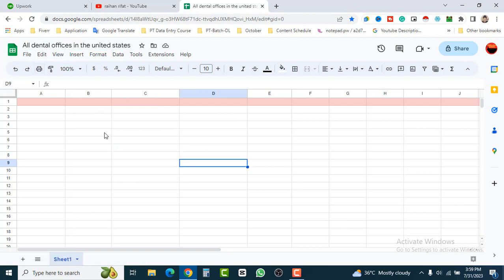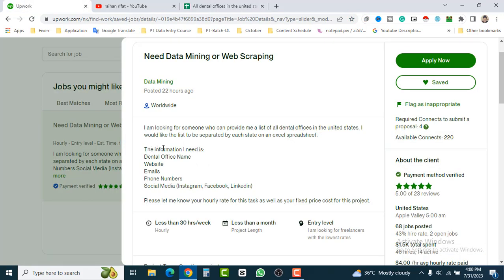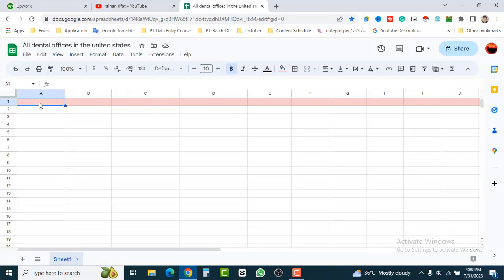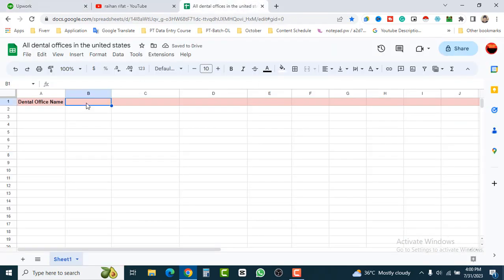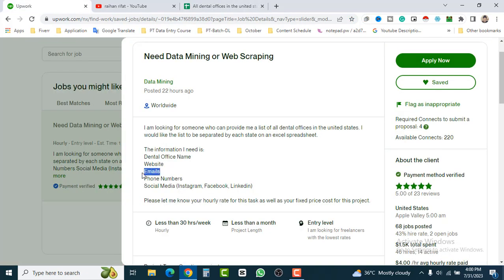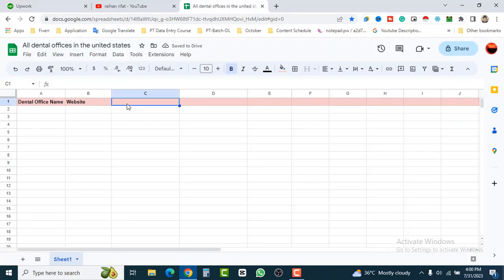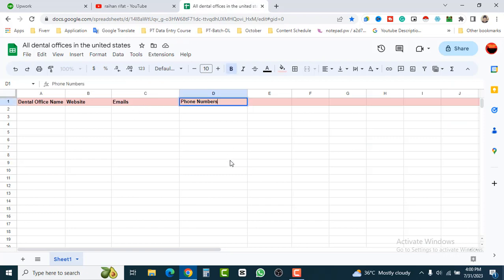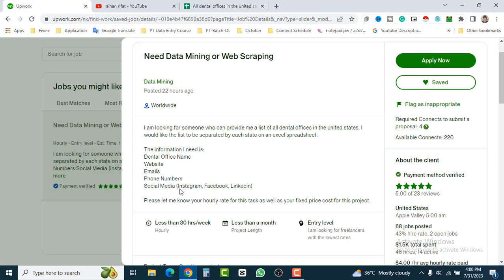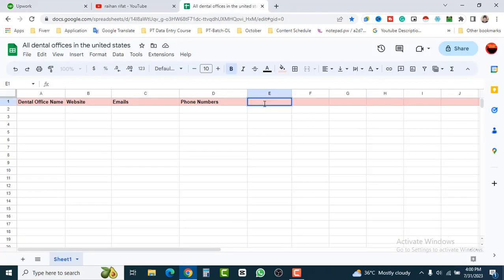So we have to input column names in columns A, B. The information should be like this: the first column should be dental office name. The second would be website, and the third one would be email address, that means the dental office email addresses. Then phone numbers, the dental office phone number, and the last ones are Instagram, Facebook, LinkedIn. Okay, so we'll separate these by each column.